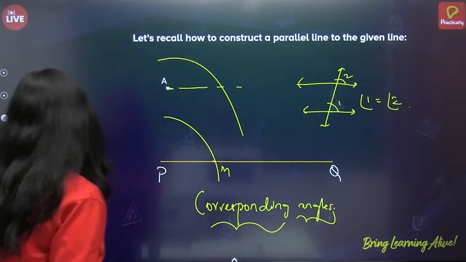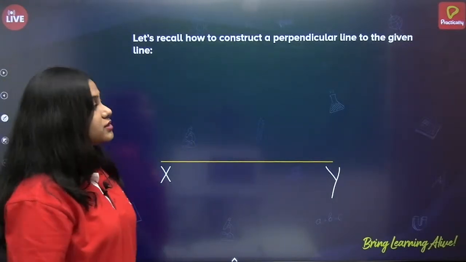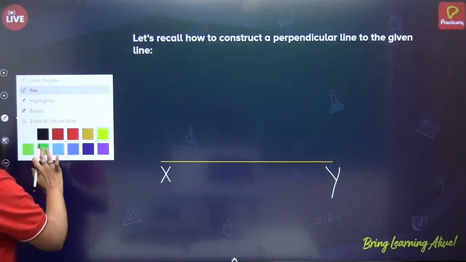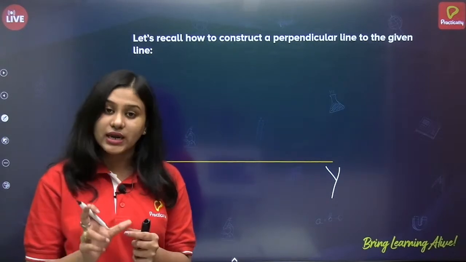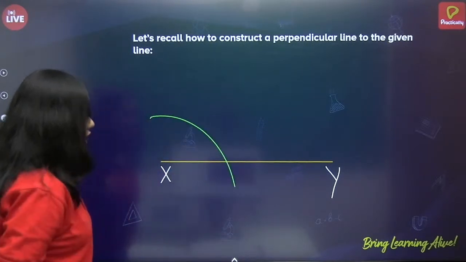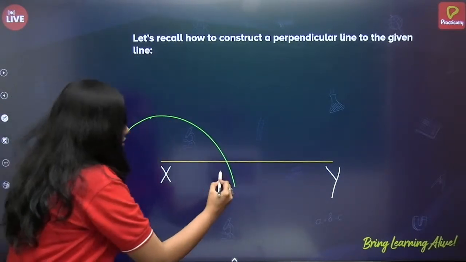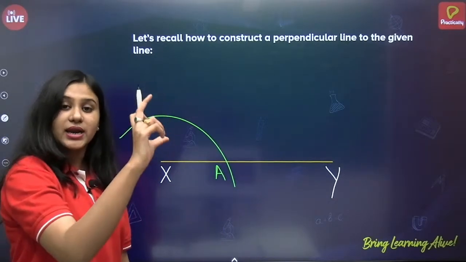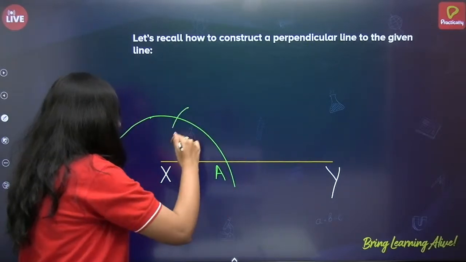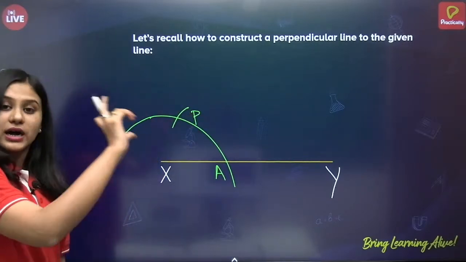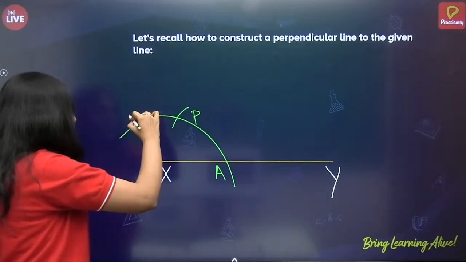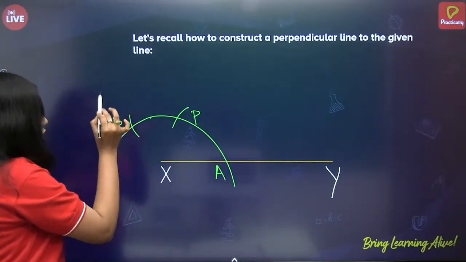Next, let's recall how to construct a perpendicular line. Again, let us see. Let me take a different color. With some convenient radius, take your compass, place the needle at point X and draw the arc. Let us name this as A. Again, with the same radius, do not change the radius of the compass, place the point at A and cut an arc. Let me name this as point P. Again, do not change the radius. Place the needle of the compass at point P and cut an arc. Let us name this as point B.